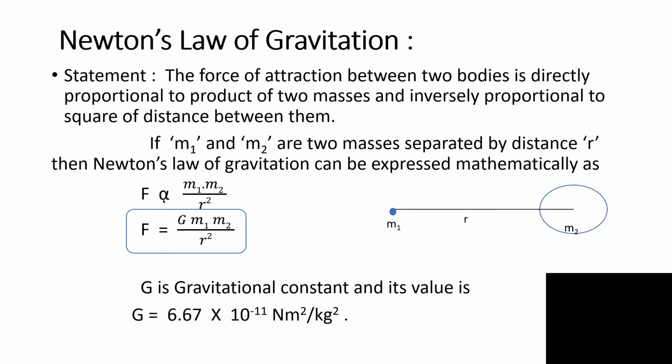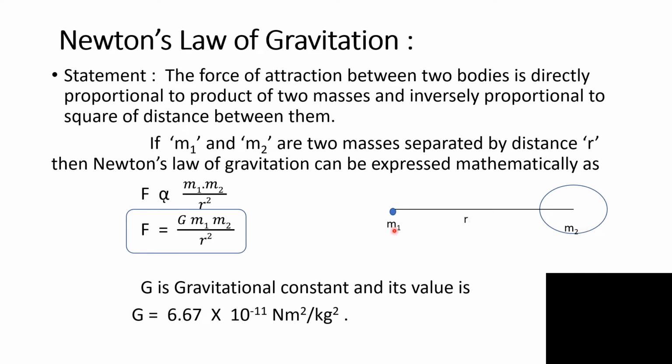First, we study Newton's law of gravitation. For any two bodies existing in the universe, there is a gravitational force acting between them. This gravitational force of attraction between two bodies is directly proportional to the product of the two masses and inversely proportional to the square of the distance between them.